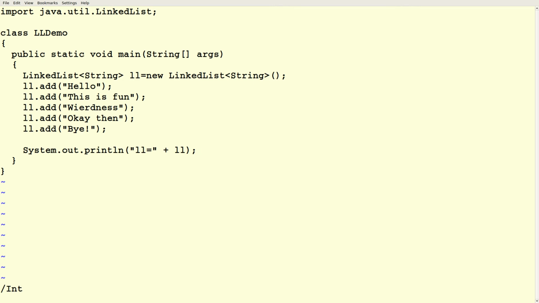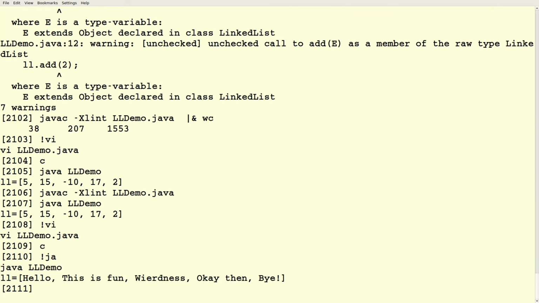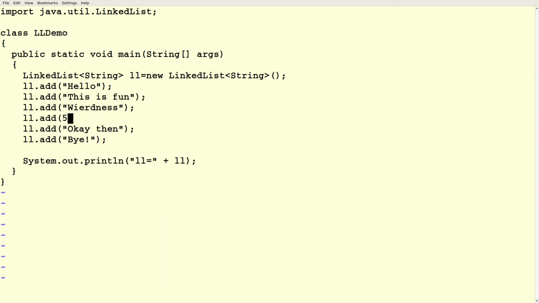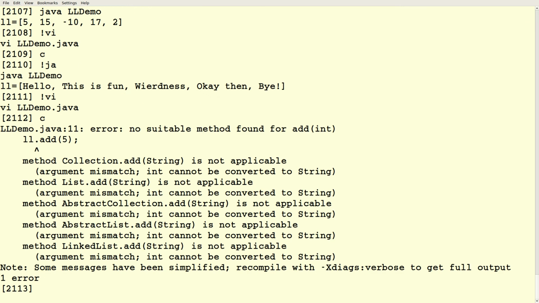so now we can say ll.add and we can put strings in. And there's your linked list. And if I try to add an integer to that, right, it's going to warn me that that's not an appropriate type of object. There's nothing in my LL object for adding an integer.